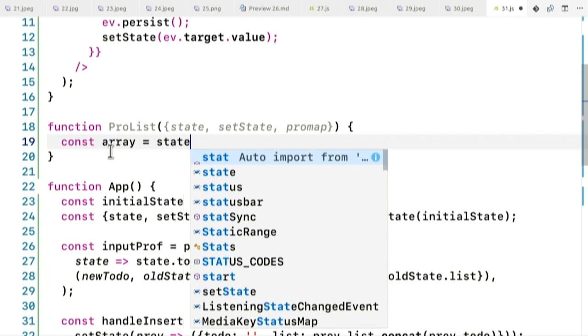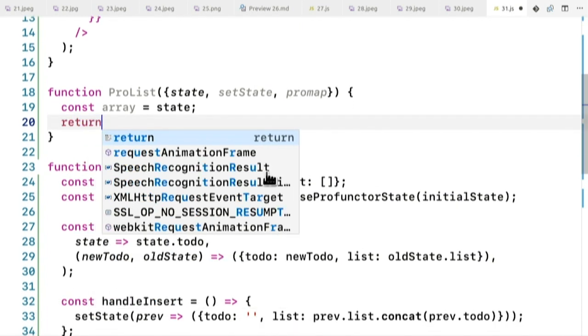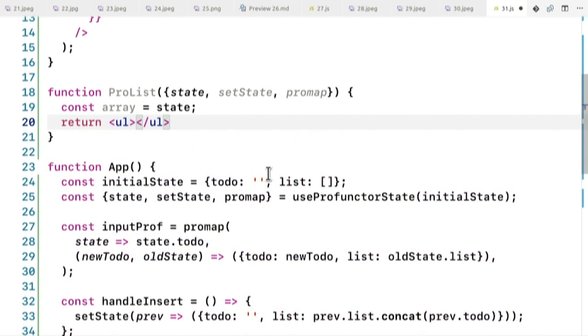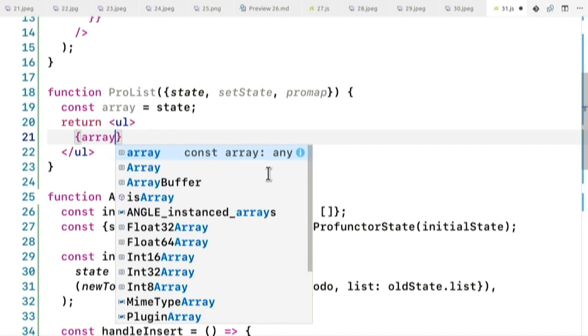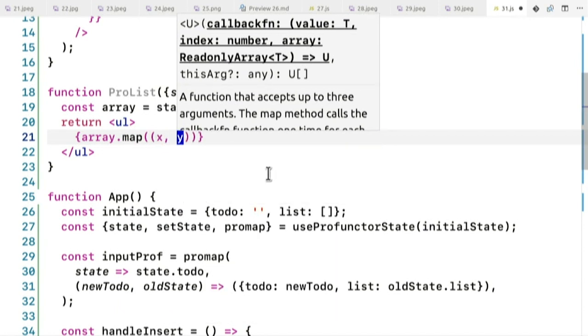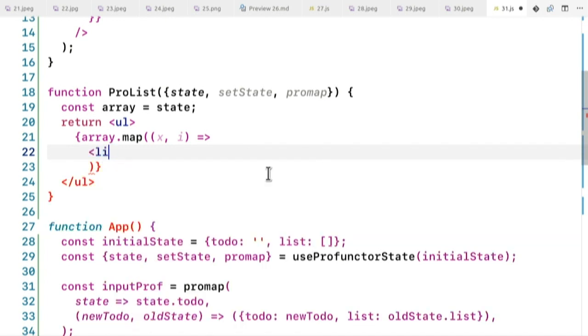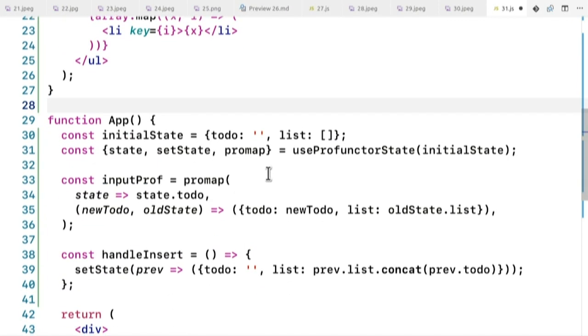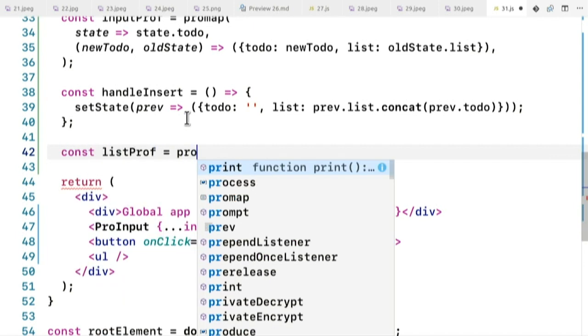so I'm just going to rename it so that you can follow it a bit more easily. It's an array. It's going to be an array. And I return an unordered list, and I have there array.map, x, and the index of x. I'm going to create li with x inside it, and of course React wants the keys. That should be okay. And now I also need to create my list profunctor, which is promap.